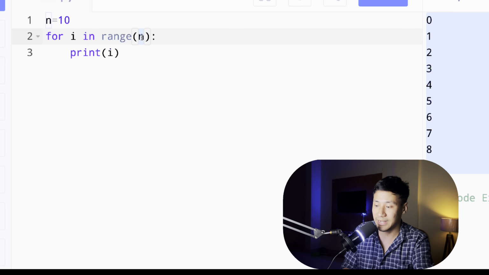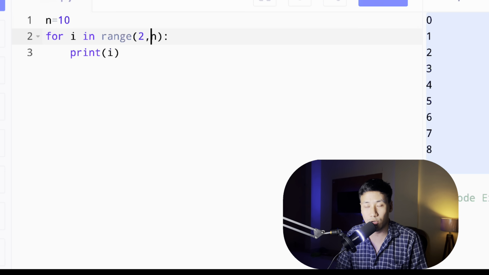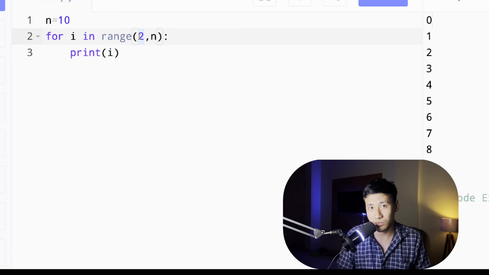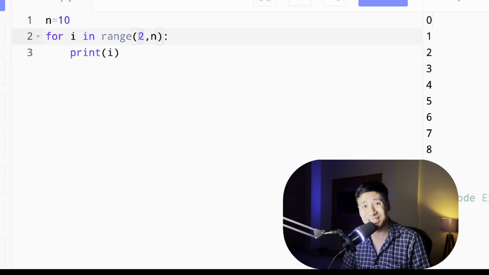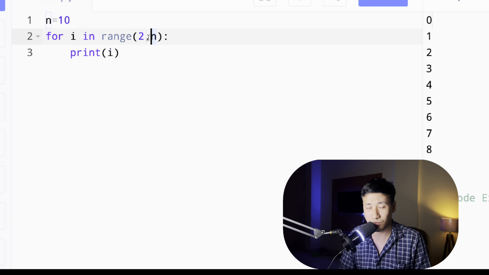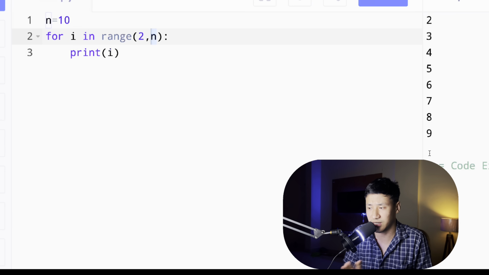Next, if you are giving two numbers, let's say 2 comma n. Earlier it was starting from 0 by default, right? This time it will start from 2, because you are starting at 2. Basically this is the start point and this is the stop point. The starting point is 2, the initialization, and the ending point is n. So if you run this time, it will go 2, 3, 4, 5, 6, 7, 8, 9.